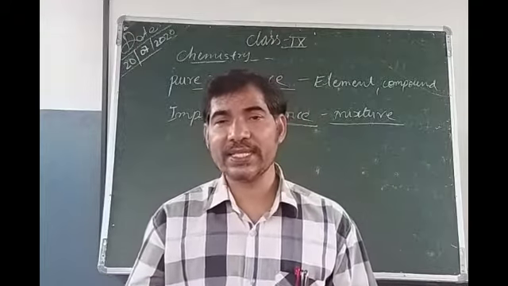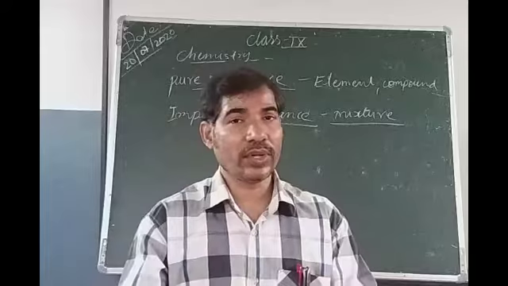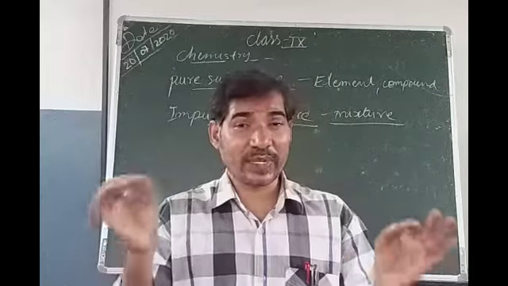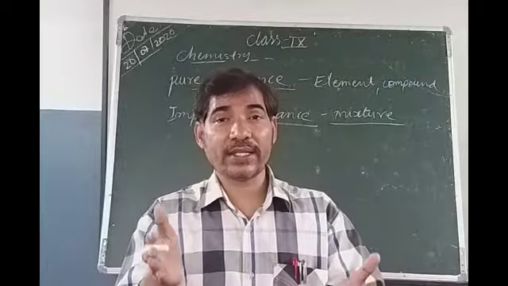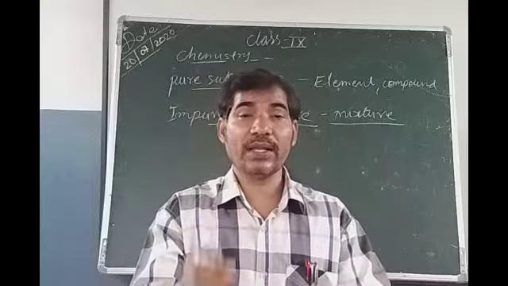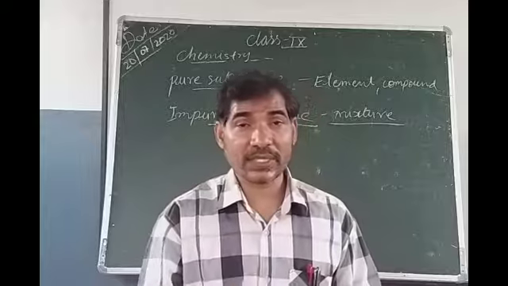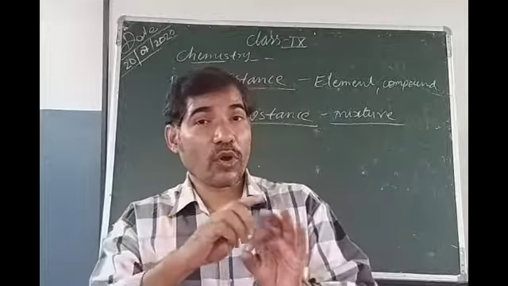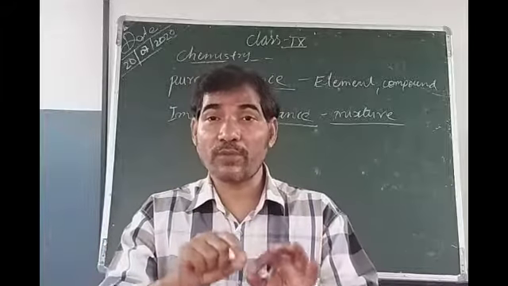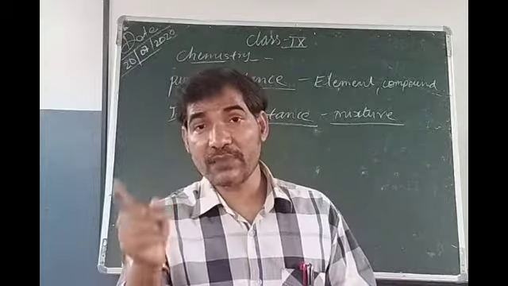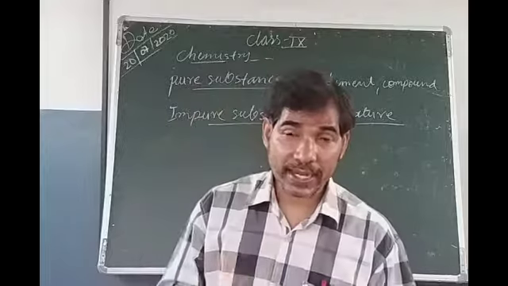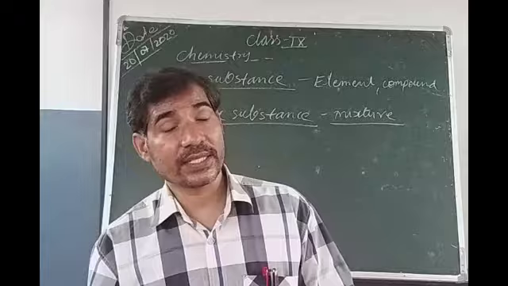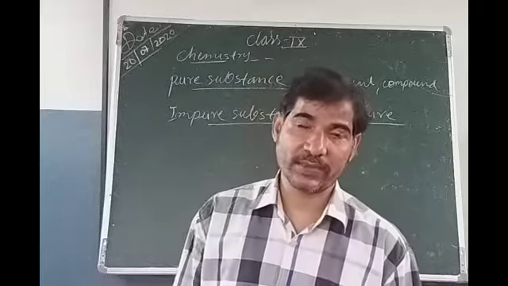All the suspensions and colloids are examples of heterogeneous mixtures. So, if the boundary of separation is not present between the components of a mixture, then it will be an example of a homogeneous mixture. And if the boundary of separation is present between the components of the mixture, then such a mixture will be an example of a heterogeneous mixture.